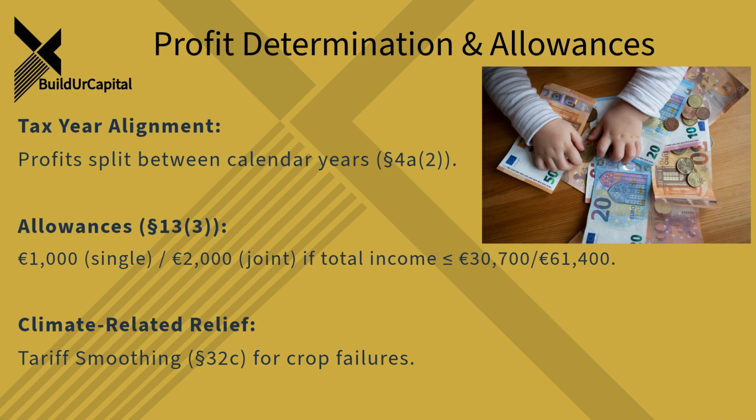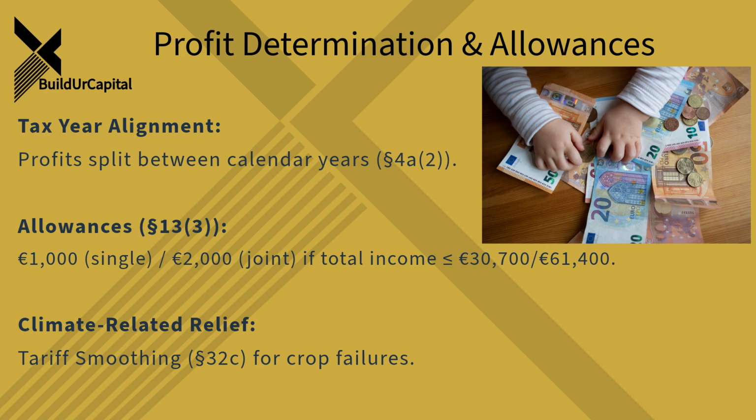Interesting. And there's also this exemption for farmers and foresters mentioned. Can you expand on that a bit? Yes, under very specific conditions outlined in Section 13 and detailed by Dr. Yousefi, farmers and foresters might qualify for an income tax exemption. But it's tied to certain criteria and income limits that have to be met. It's not automatic. Sounds like there are definitely some specific rules and potential breaks in this area.